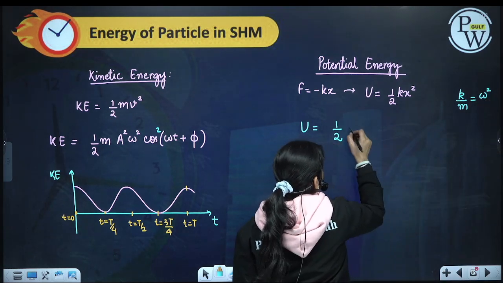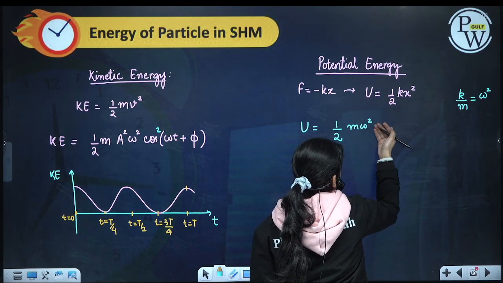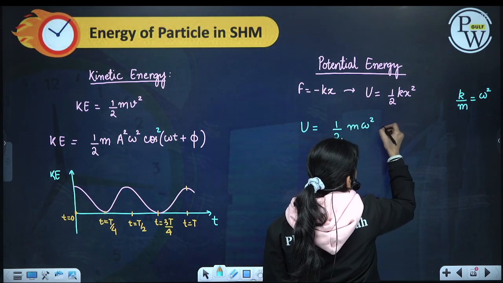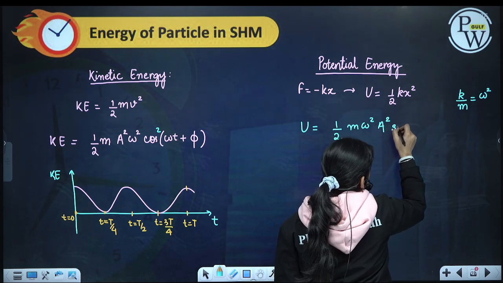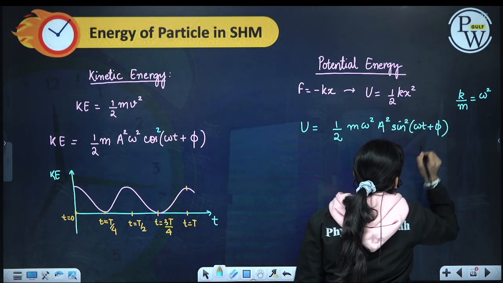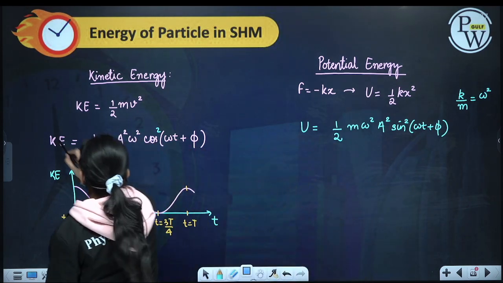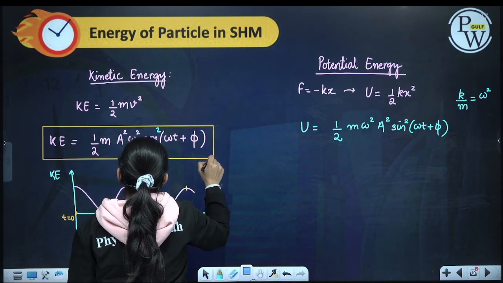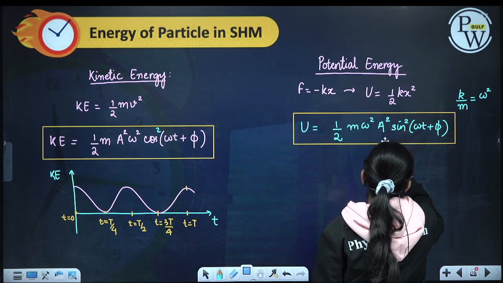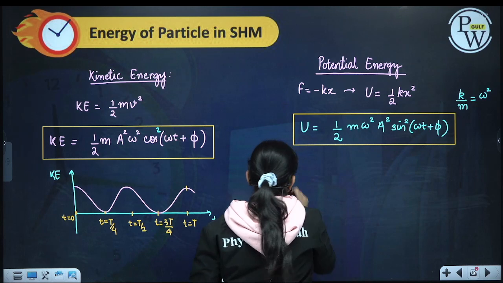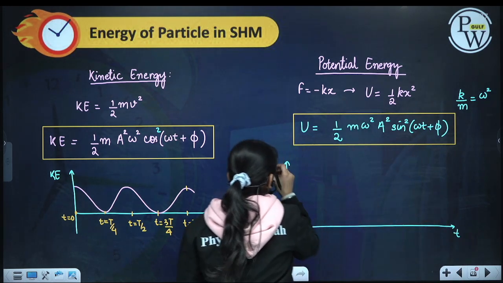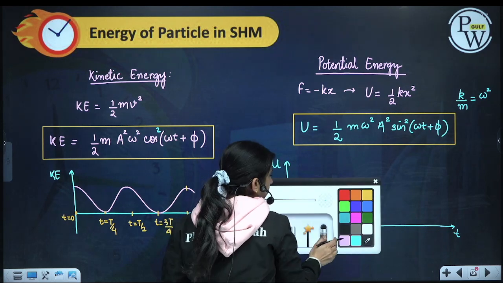So k is equal to m omega square, into x substituted, a square sine square omega t plus phi. This is my kinetic energy with time, and this is my potential energy's variation with time. Now draw its variation. Draw the variation of potential energy with time.